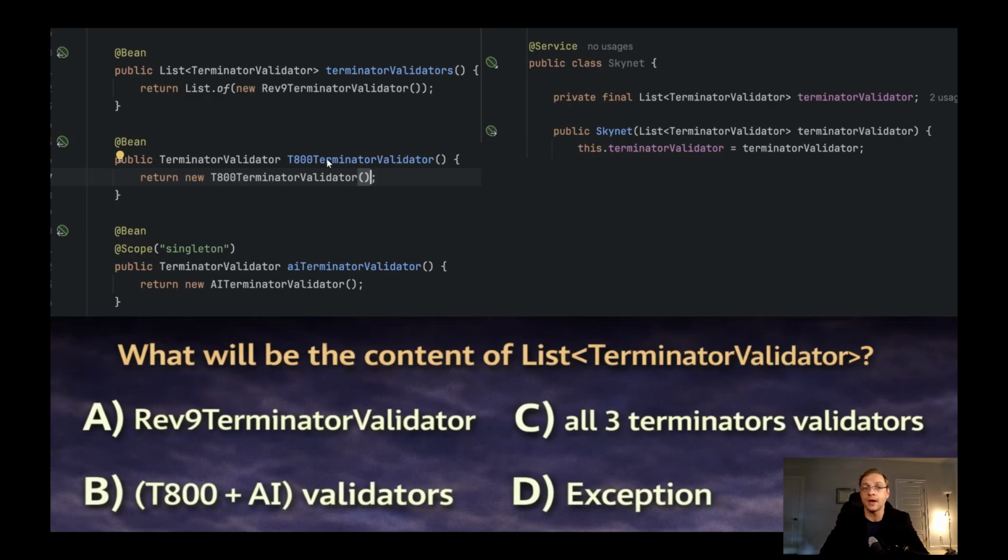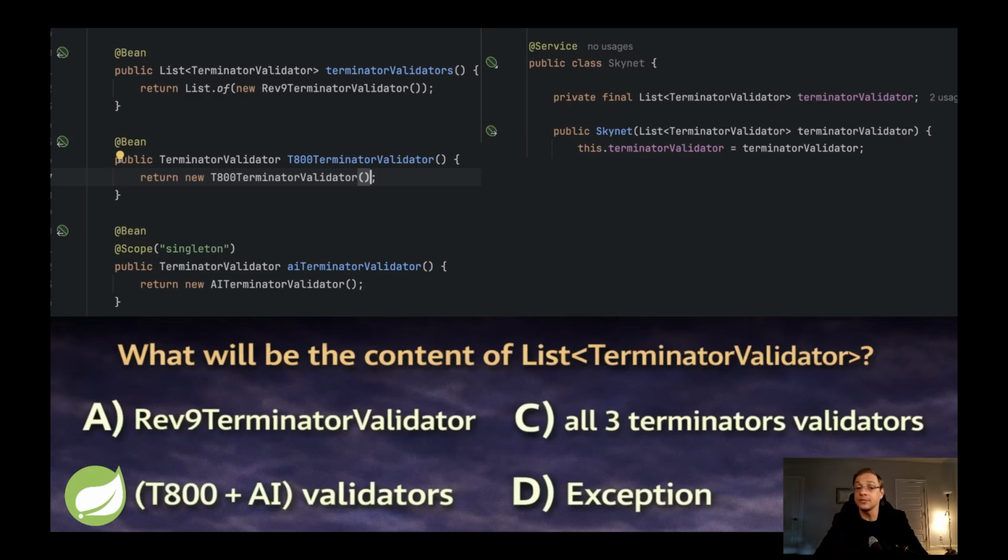It's T800 and some AI terminator validator. Okay, two different beans. And in my Skynet, like I did a minute ago in my code, I'm just trying to inject via constructor the list of terminator validators. So my question is, what will be the content of this list? Now you can pause, and I'll count to 1, 2, 3, and let's see the correct answer.